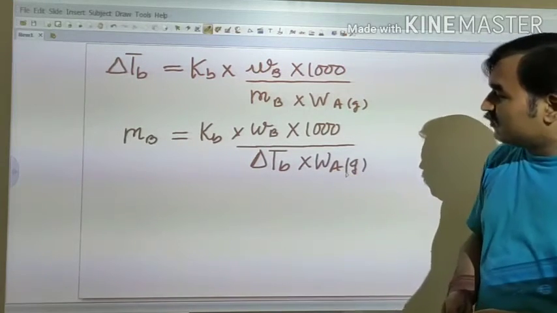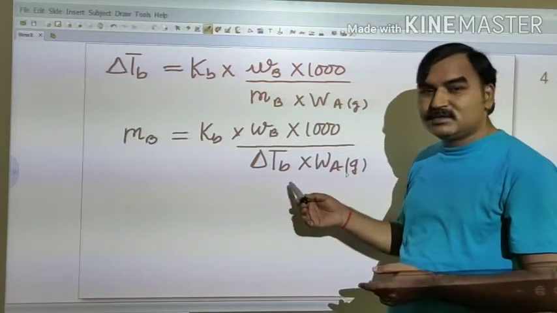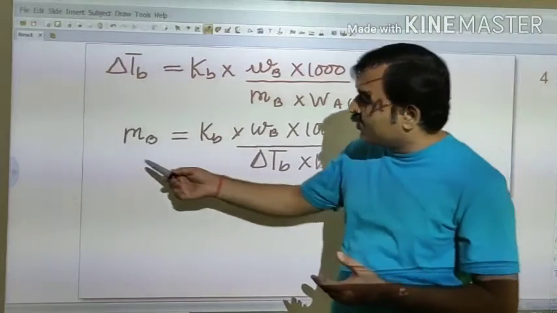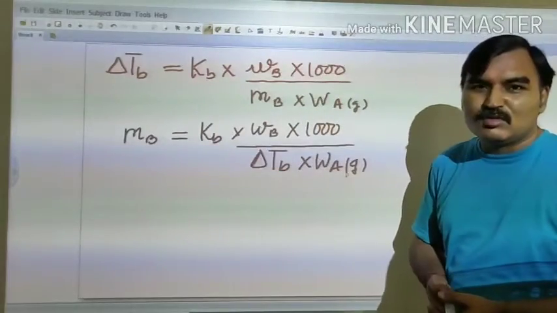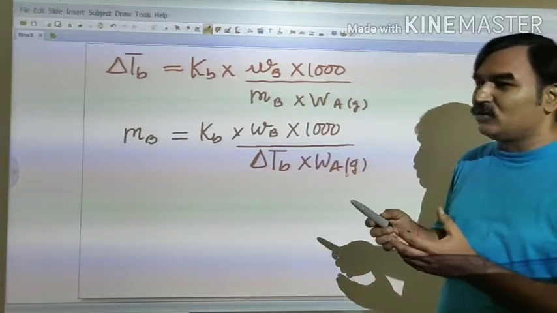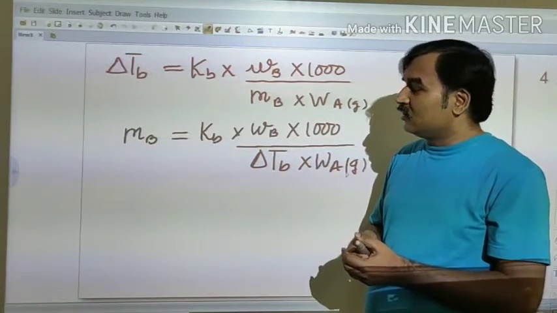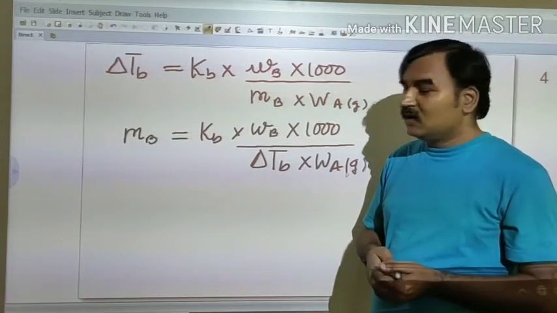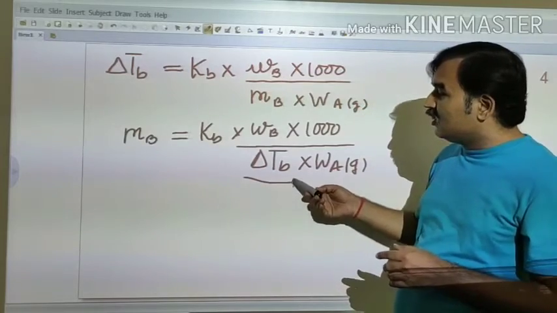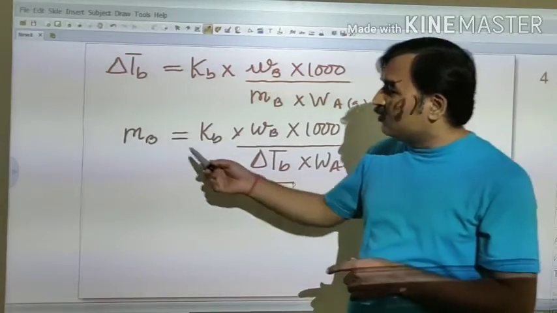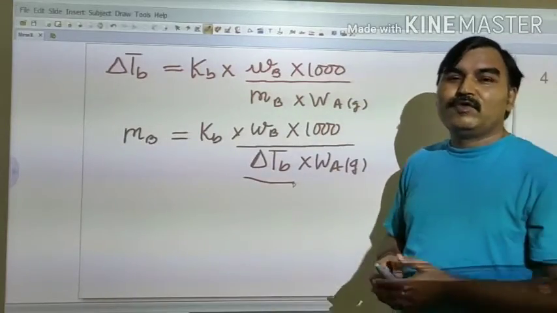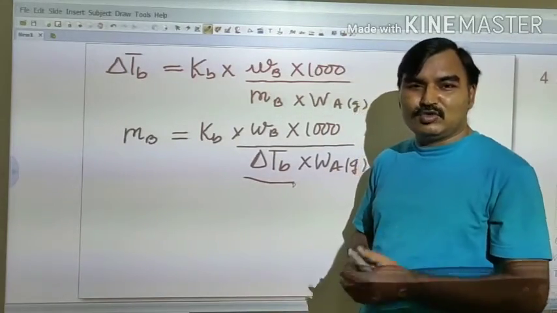So if the value of delta Tb increases because of dissociation, then Mb will be less than the actual molar mass. And if solute undergoes association, then number of particles decreases, and this decrease will cause a decrease in delta Tb, and that's why the molar mass which we calculate by this formula will be more than the actual molar mass.